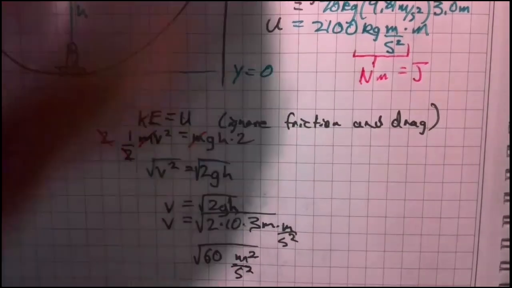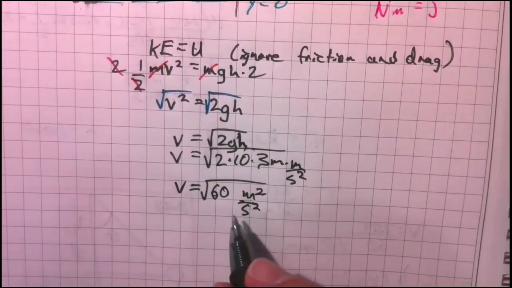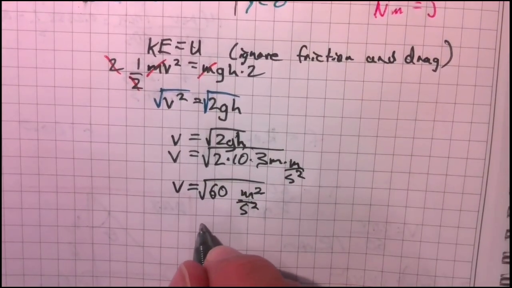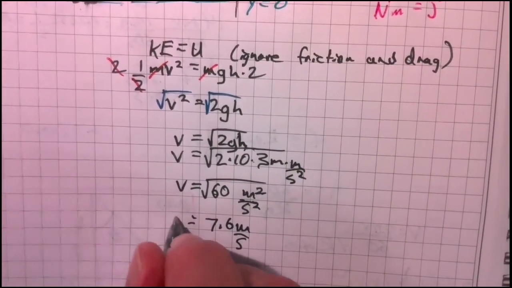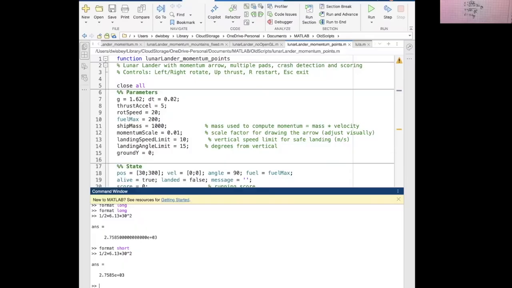I'm just doing this in my head. That's closer to 64, so it'll probably be the square root of 7.6 meters per second. That's just what I guesstimate there, but let's check it.